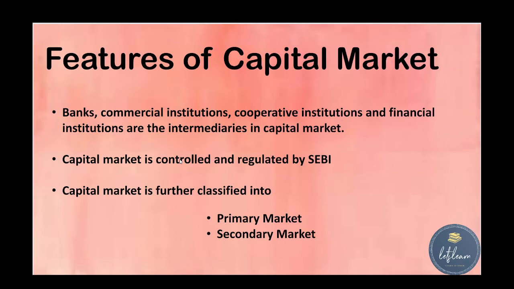Okay, so the next feature of capital market is that banks, commercial institutions, cooperative institutions, and financial institutions are the main intermediaries in capital market. And who controls capital market? SEBI controls and regulates the capital market. Money market was controlled and regulated by RBI, and capital market is controlled and regulated by SEBI, that is Securities Exchange Board of India.